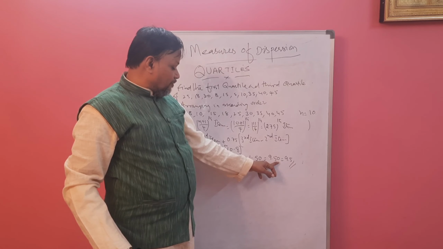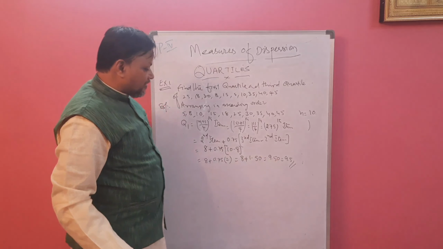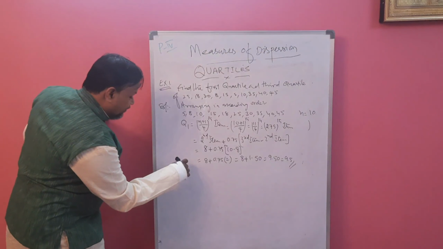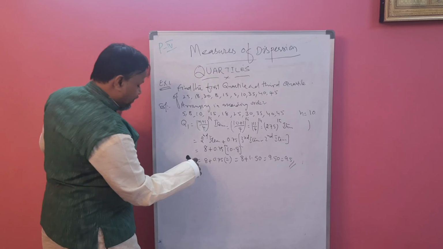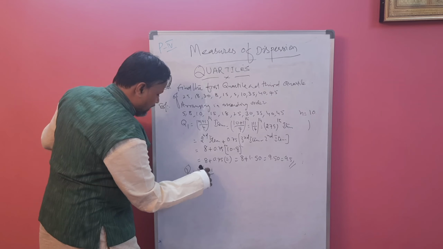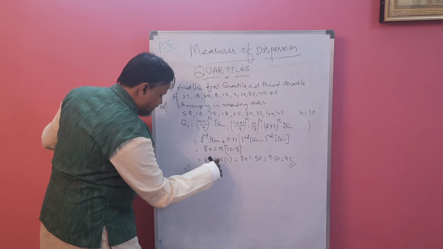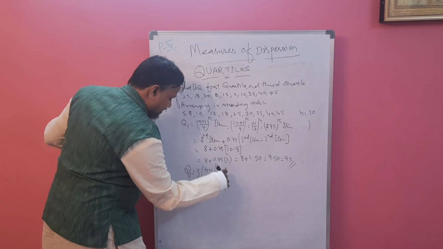0 is there in the second place, there is no need to write it. We can write that number as 9.5. Now we have to find Q3. It's very easy now. The Q3 formula is 3 times the (n plus 1) by 4th item. We know 3 as it is, and this value we already calculated, that is 2.75. So instead of putting 10 and calculating again, just pick this value.